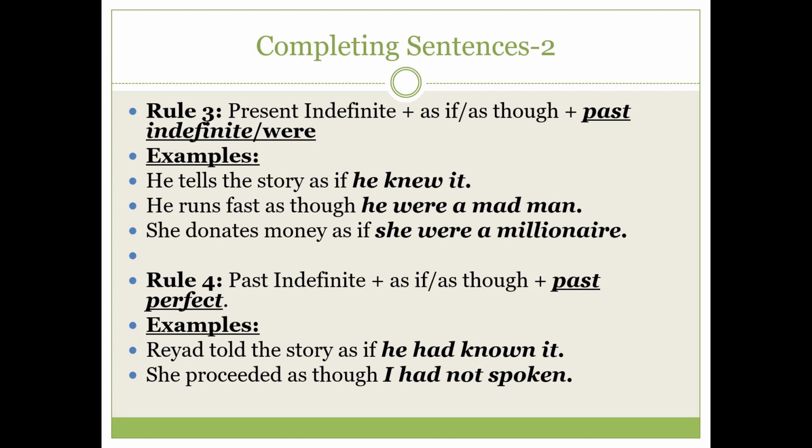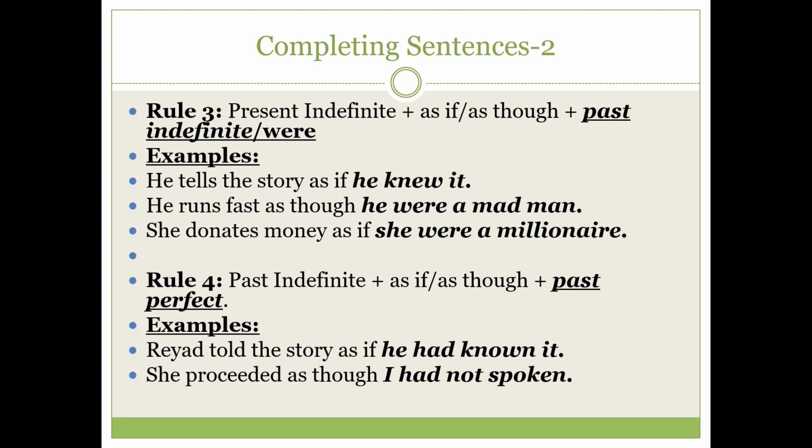Then almost the same structure, "as if" or "as though" in the middle, but before "as if" and "as though" you will find past indefinite tense, and then after that you have to use past perfect tense.